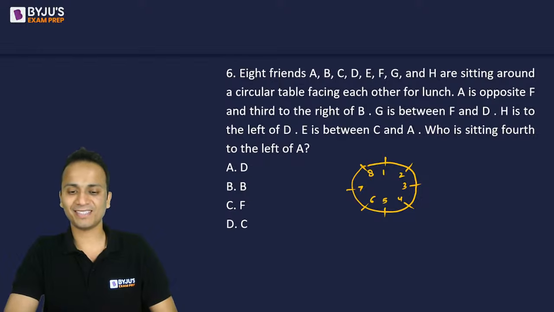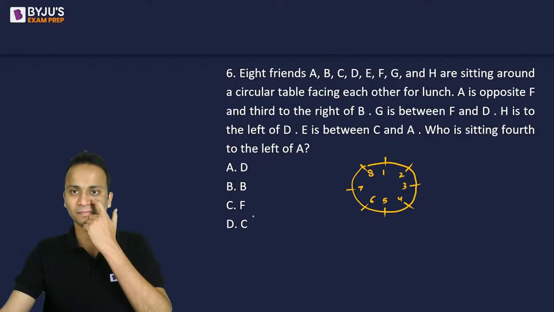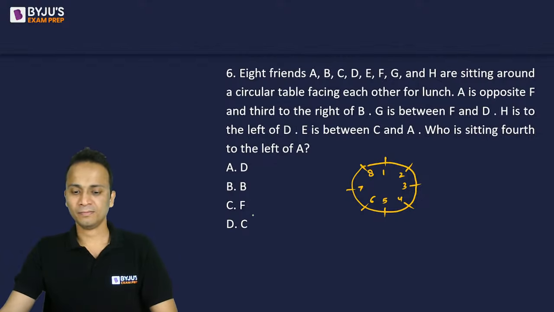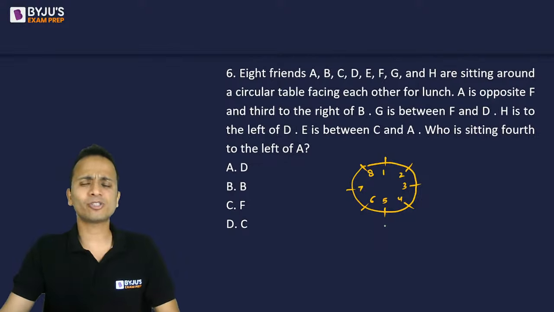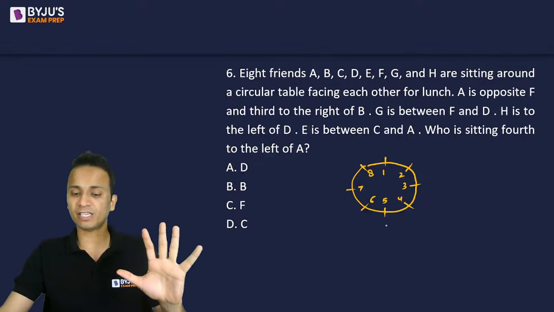All right, Mayank. Absolutely. Now, all of you, please stop whatever you are doing. I know you will be able to do this question, but let's see how we can do it in 5 seconds.